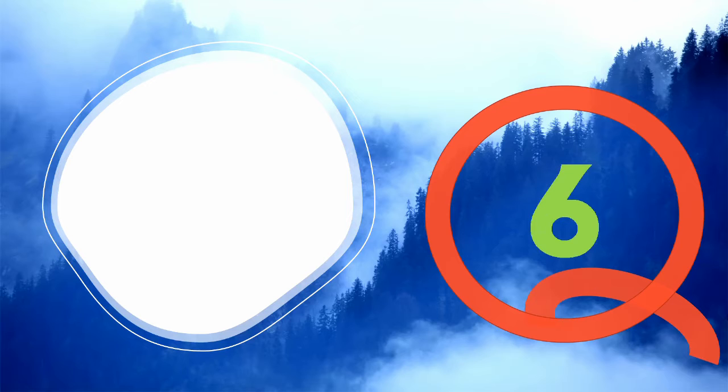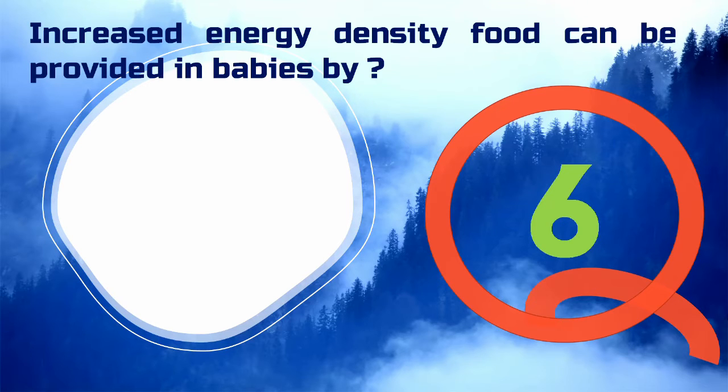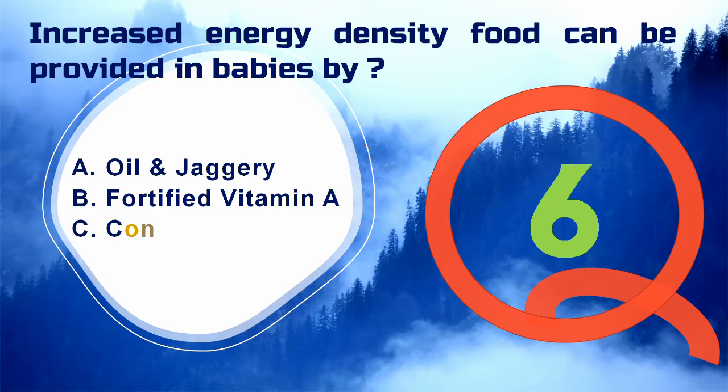Increased energy density food can be provided to babies by adding A, oil and jaggery, B, fortified vitamin A and C, condensed milk. The answer to this question is oil and jaggery. When the food is cooked with oil and jaggery, the food content becomes highly energized. Let's see the next question.